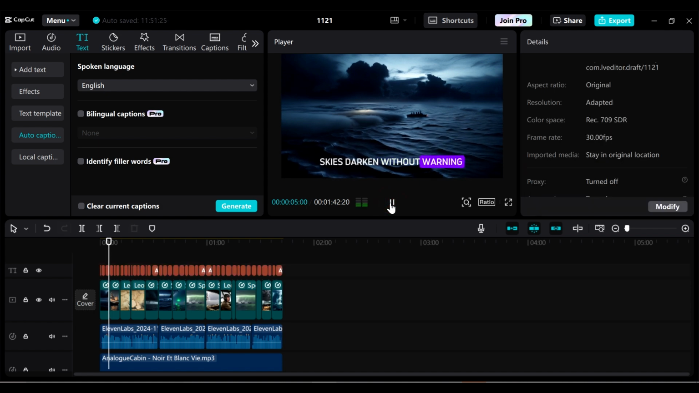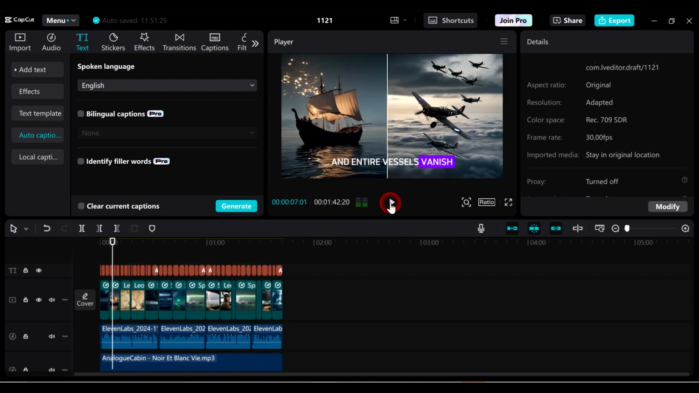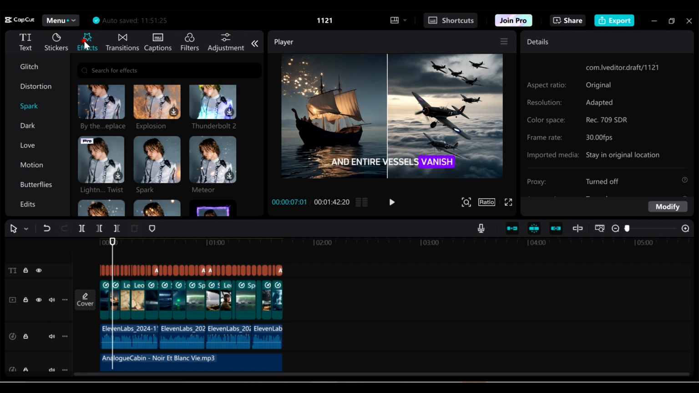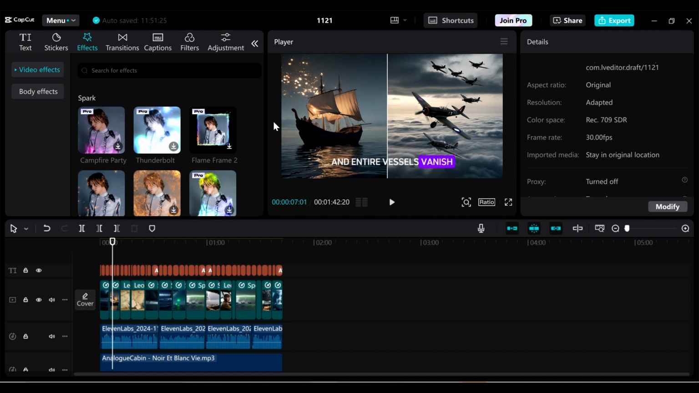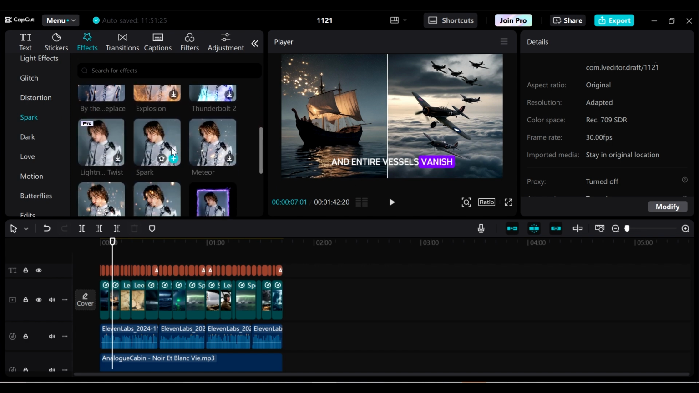Yeah, so now if I play this a little bit, you can see a bit of what is happening on the screen. You can see the text there. Other things that you can add to this are filters and effects. So if I go to effects, and I just want to ensure that maybe I'm at the video effects here, and then I just want to work with the one that says spark. So spark, you can find it somewhere here. I just want to add this one here.